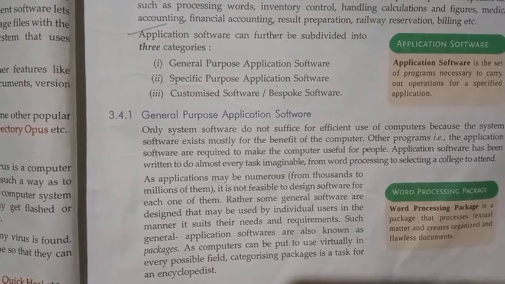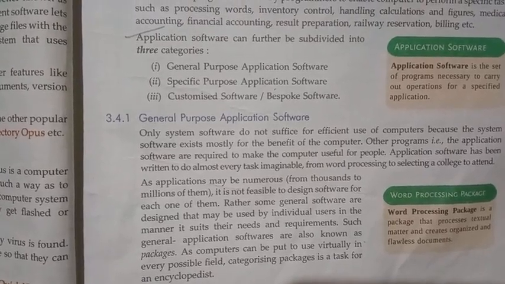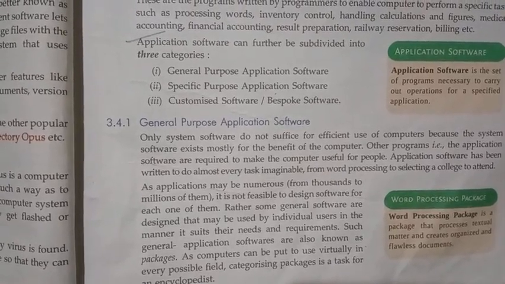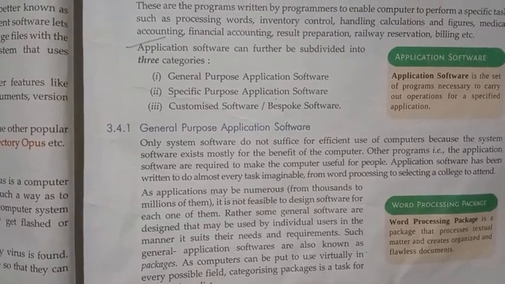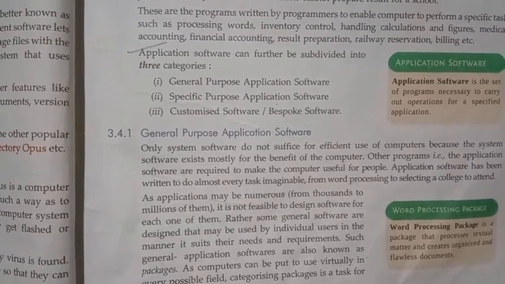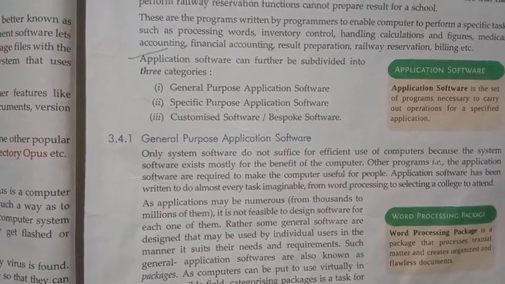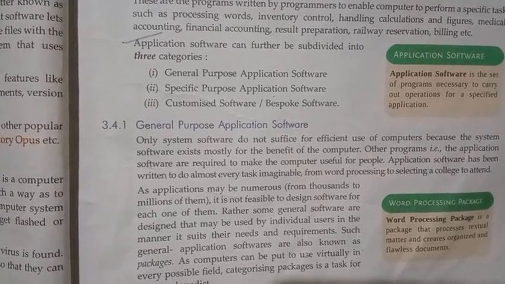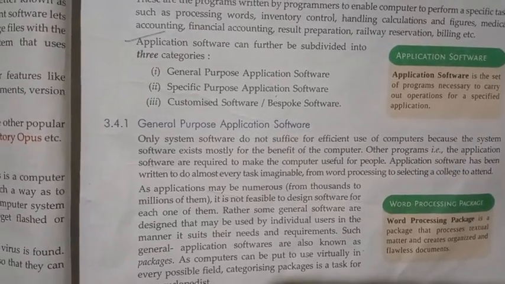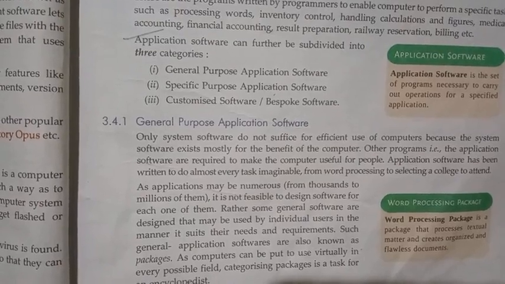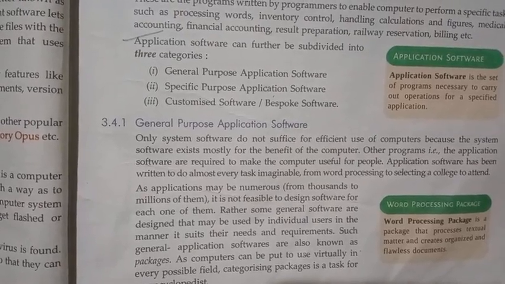General software is designed for individual users to perform their requirements. Such software is called general purpose application software. It is sometimes called a package.